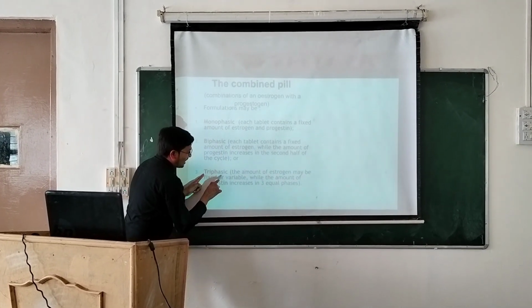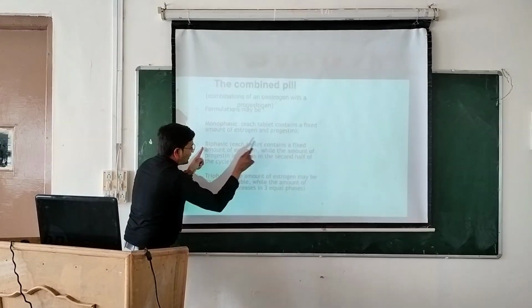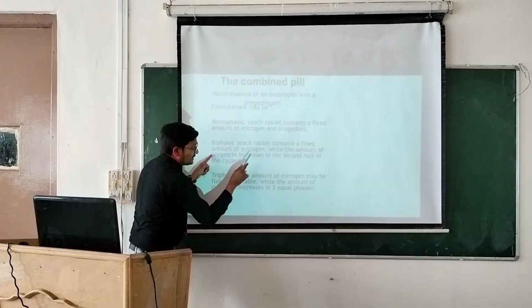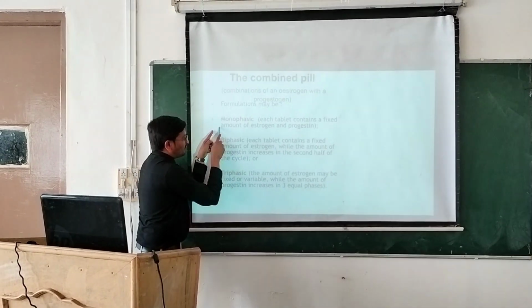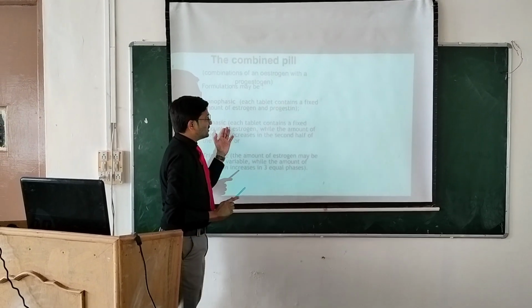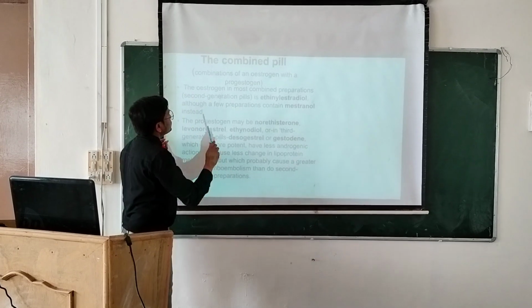That's why it is called triphasic: they are divided into three equal phases. To recap, biphasic means each tablet contains a fixed amount of estrogen while the amount of progestin increases in the second half of the cycle, and monophasic means each tablet contains a fixed amount of estrogen and progestin. This is the combined pill.